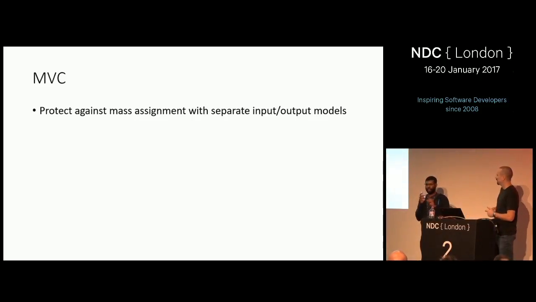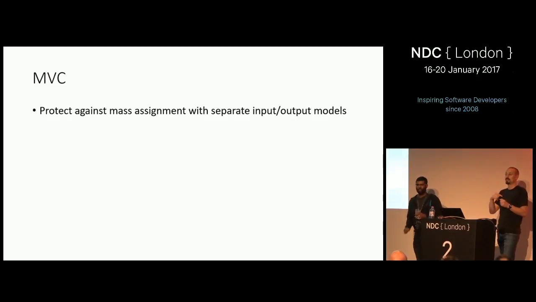Who uses their EF models in their model binding for input? Who accepts their EF models in their action result? Or their ORM model, like NHibernate? No one. Who uses view models instead, or input ones? Okay. You guys are good. Who shares the same view model for the post and the get? Don't be ashamed. This is fine. That's usually the progression.